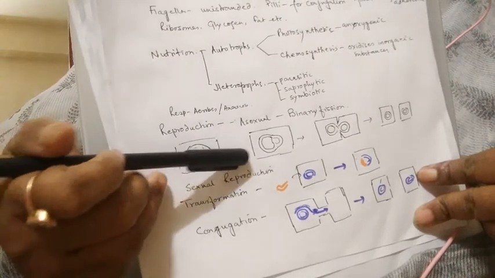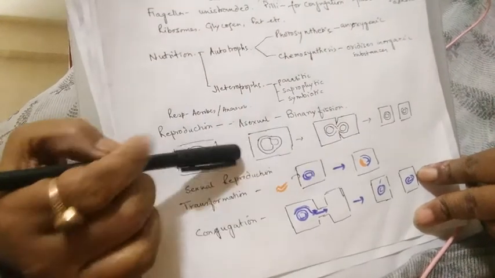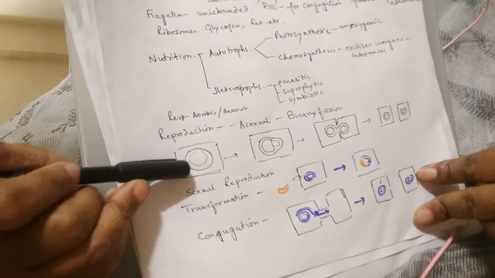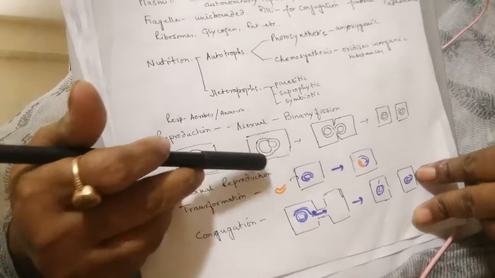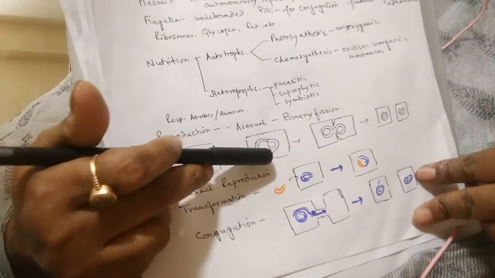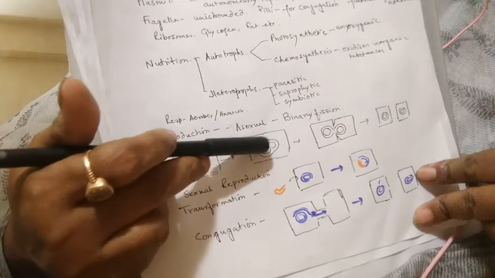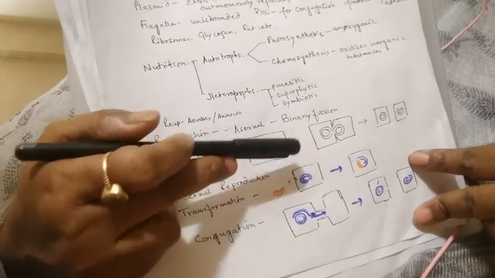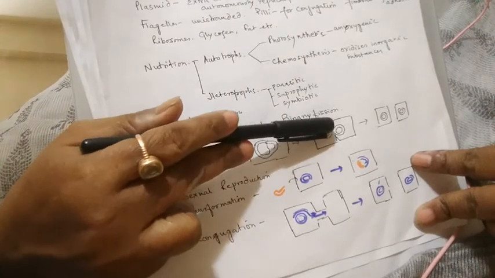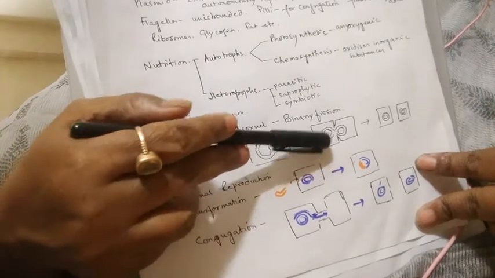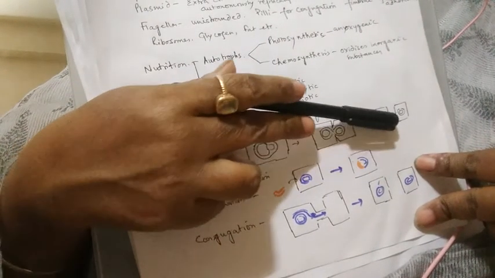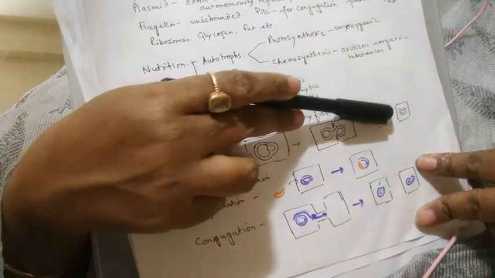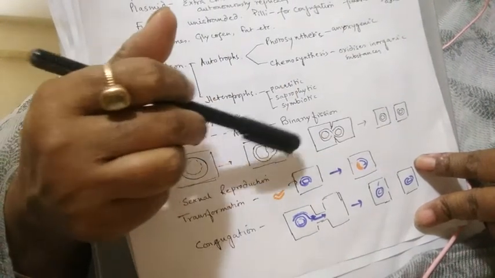But in general, they perform binary fission. Clear? You can see first of all what happens. This is the nucleus. First of all, the nuclear material starts replicating, and after the genetic material replicates, the cell cytoplasm also starts dividing, and finally it develops into two individual cells. So this is about binary fission.